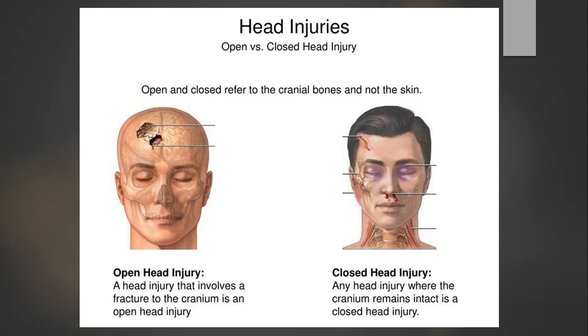A few people define it according to the penetration of the bone. If there is a bone fracture, we call it an open type of injury, and if the bone is intact, then we call it the closed type of injury. But a few people also take the dura as the defining matter. So if the dura is penetrated, they call it an open injury, and if the dura is closed, they call it a closed type of injury.